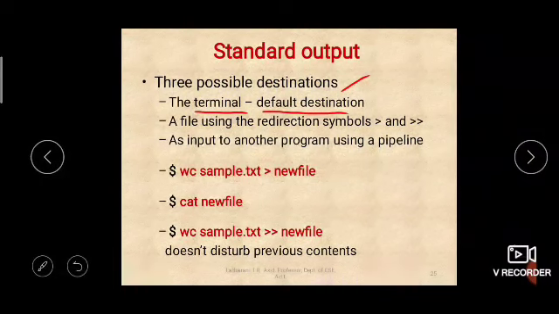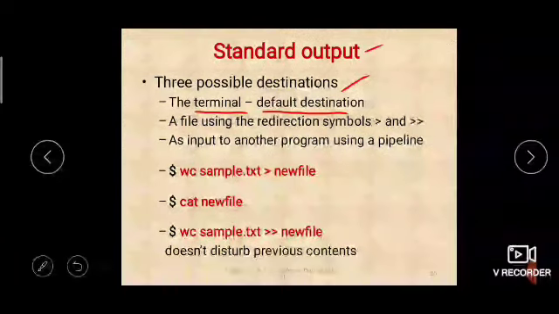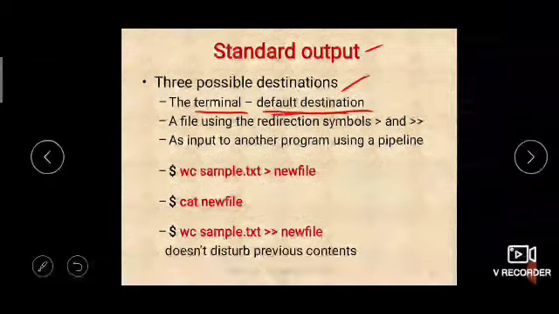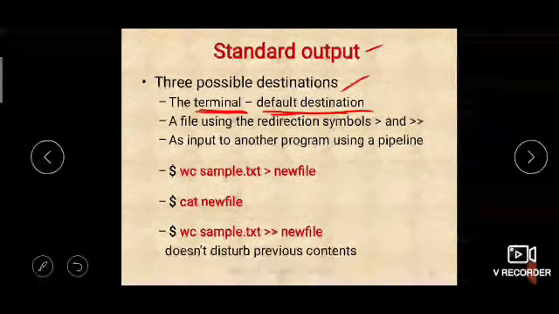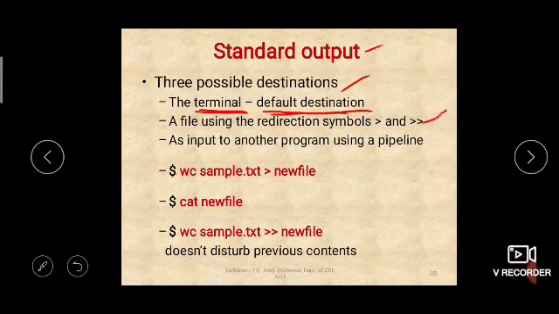Like for standard input the default source is the keyboard, for standard output the default destination is the terminal, the display monitor. Then you can use the greater than and double greater than symbols for standard output.